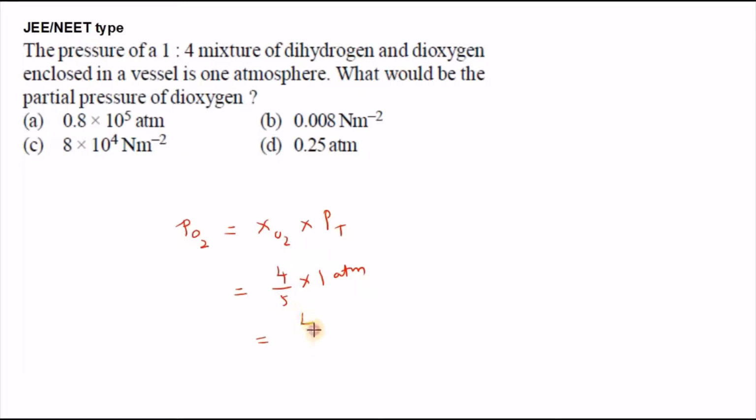So what we will do is, we will substitute the atmosphere conversion into Newton per meter square. That will be 101,325 Newton per meter square. So upon simplification, this value will become approximately equal to 8 into 10 to the power of 4 Newton per meter square. So option C is the right option for this question.